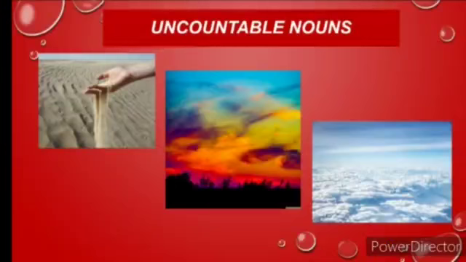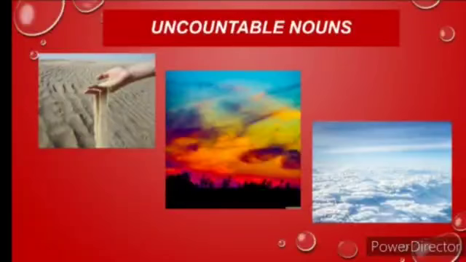Now you see here. Can you count this? Sand particles or sand grains. Can you count them, children? No, we cannot, because they are innumerable. Now, look at the other picture. Can you count those clouds? Colorful, mesmerizing clouds.